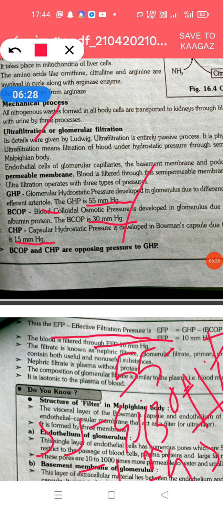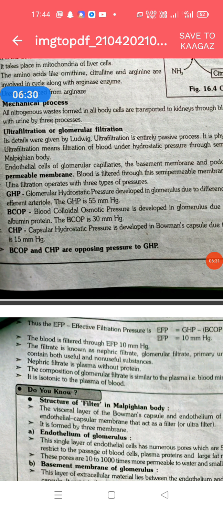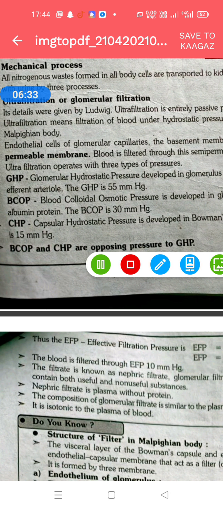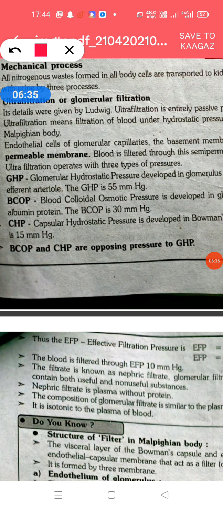Understand how this total effective pressure can be calculated? I will repeat it here. The pressure of blood in the glomerulus, minus the osmotic pressure in Bowman's capsule, plus the capsular hydrostatic pressure.